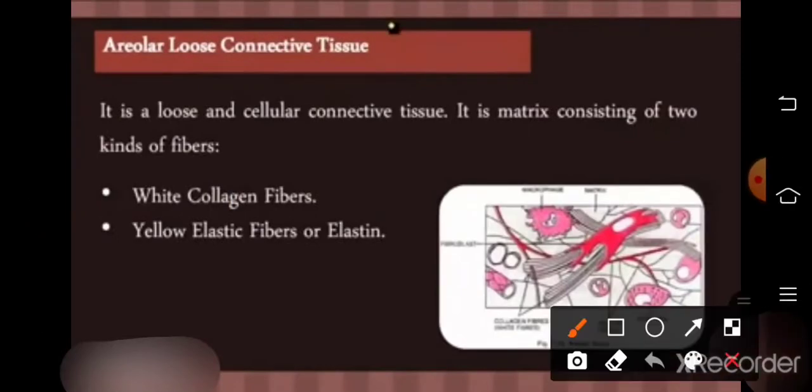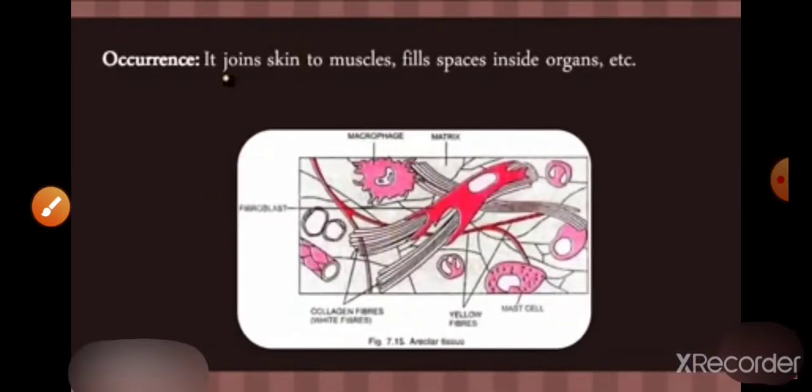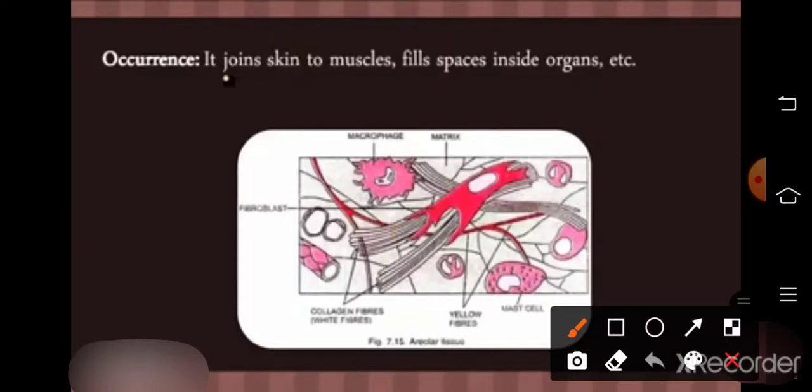What is areolar tissue? Areolar tissue is a loose and cellular connective tissue. You can see in the picture, it is just like a loose connective tissue, and its matrix consists of two kinds of fiber. The first one is collagen and the second one is elastic fiber, also called elastin. So it is of two types, white collagen fiber and elastin. Occurrence, where it is found: it is found in joints, and joins skin to muscle, and fills spaces inside organs. So it is very important.